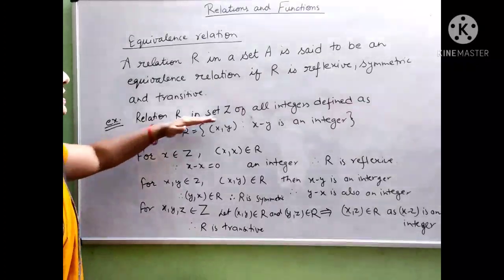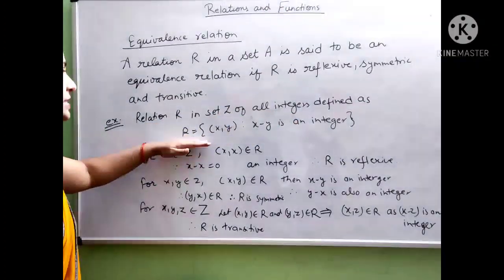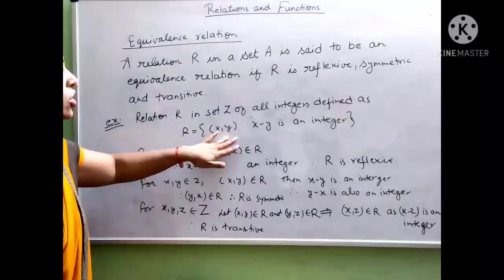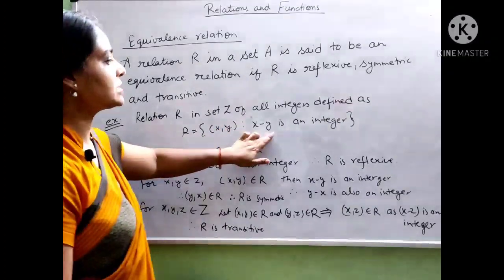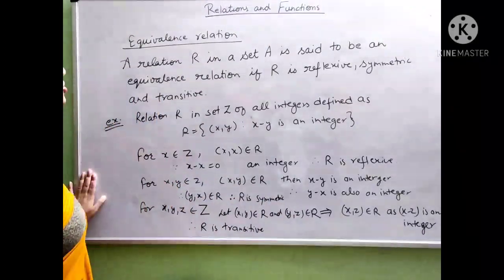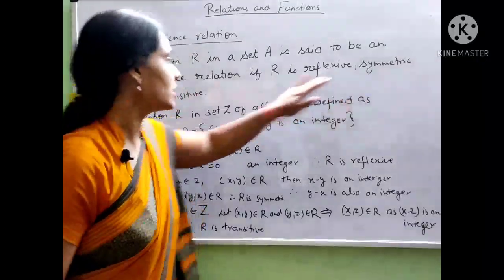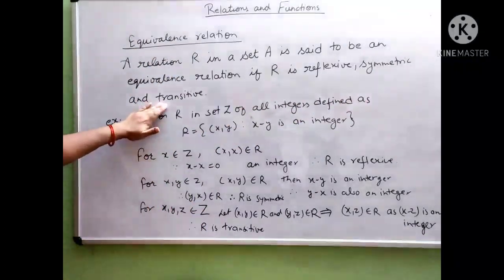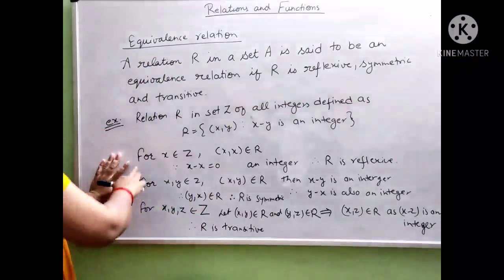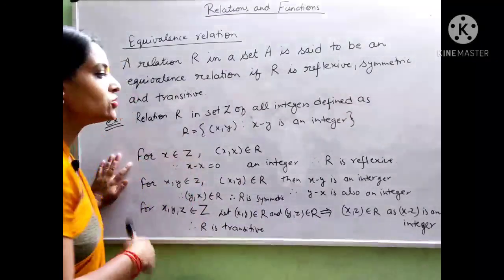Relation R in a set Z of all integers is defined as R = {(x, y) such that x minus y is an integer}. So we have to check whether the given relation is reflexive, symmetric and transitive. First, we check that each element is related to itself.